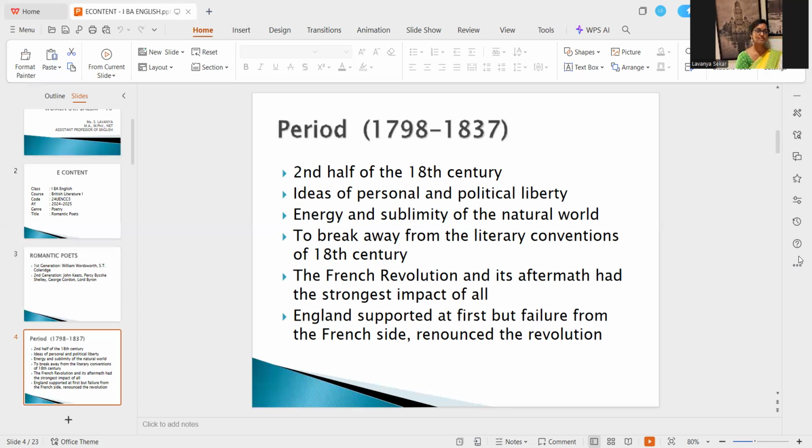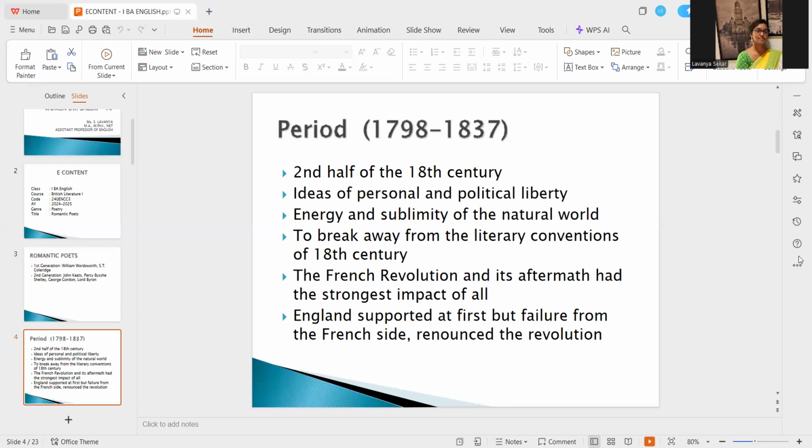And the next one is to break away from the literary conventions of the 18th century. As I have told just before, the neoclassical age was returning. As you were aware in the previous classes, the classical age is known for its conventions, like how poetry should be written, how a novel should be written, how a play should be written. You should not break away from the traditional rules that were governing the genres of English literature.